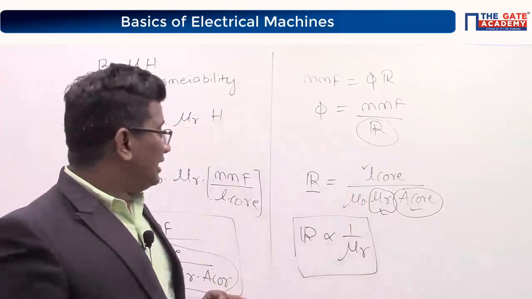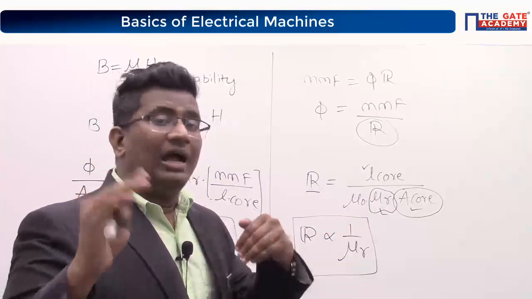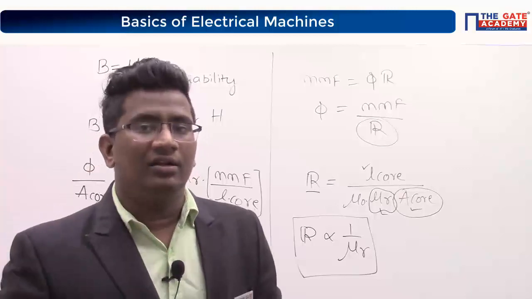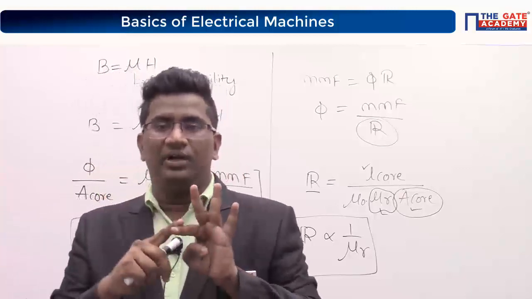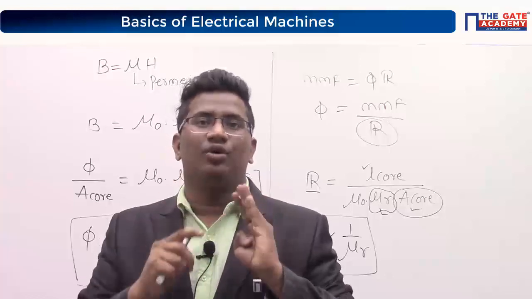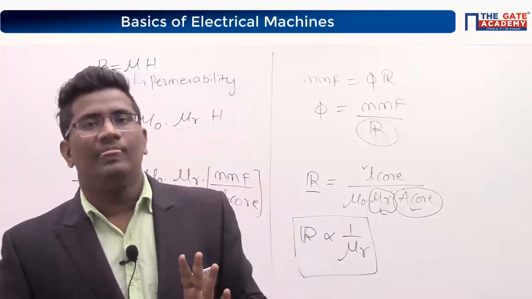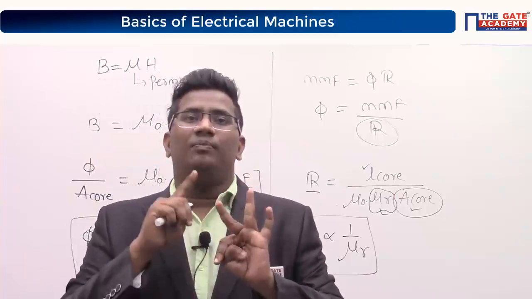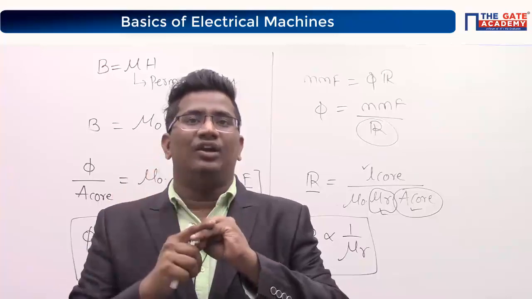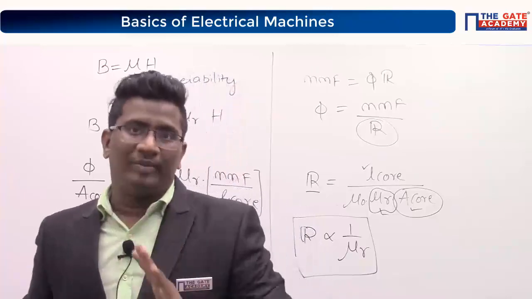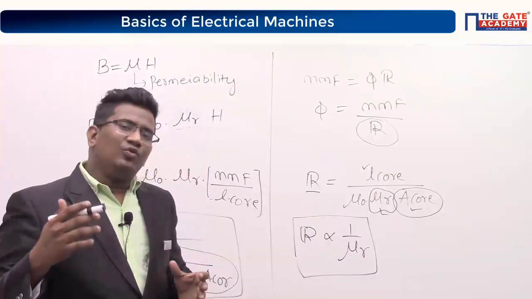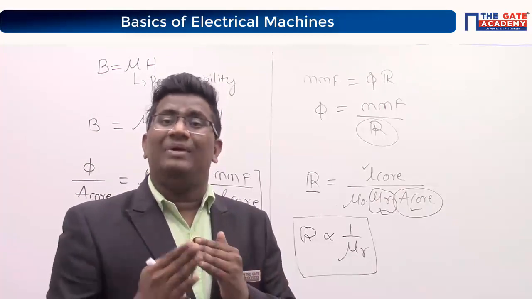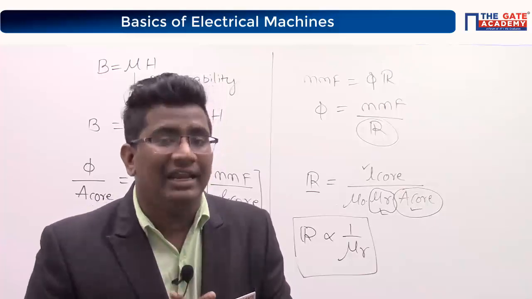Relative permeability will be high for which material? I will give you four options: wood, plastic, rubber, iron core material. Which one will have it? Iron core material. It means, if you want a good magnetic material, can I say you need to prefer an iron material, right or not?